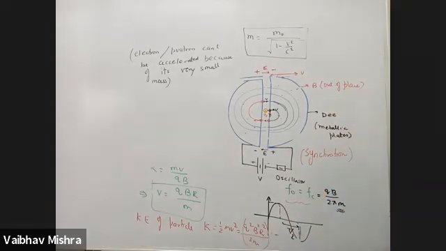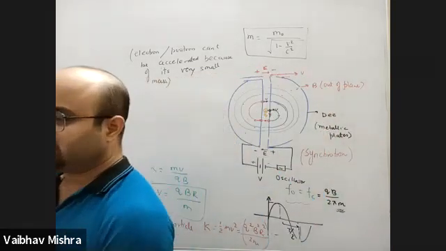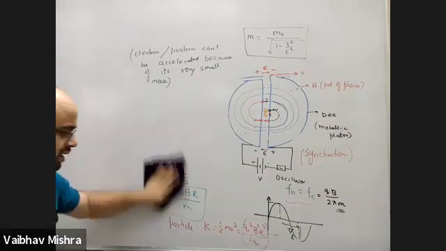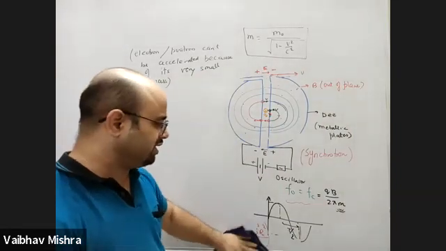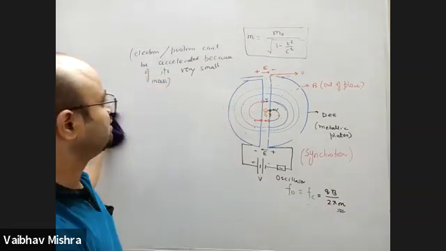That type of cyclotron is called synchrotron. Synchrotron is one in which the frequency of the oscillator used in cyclotron is adjusted as per the change in mass of that particle and the frequency.